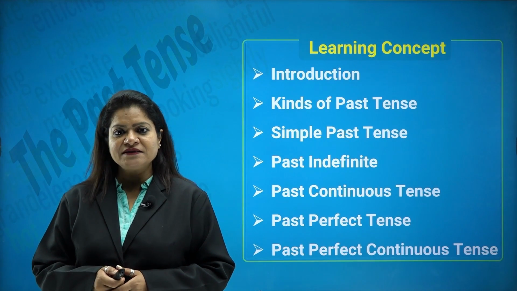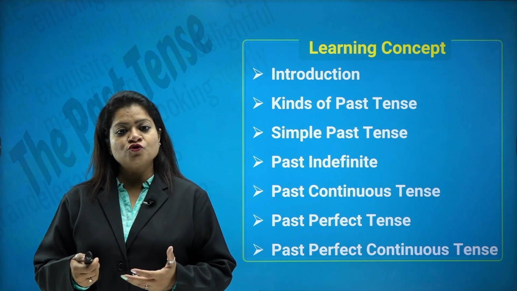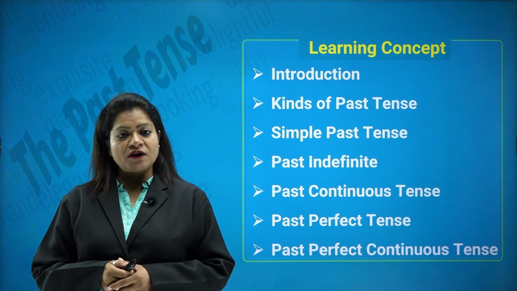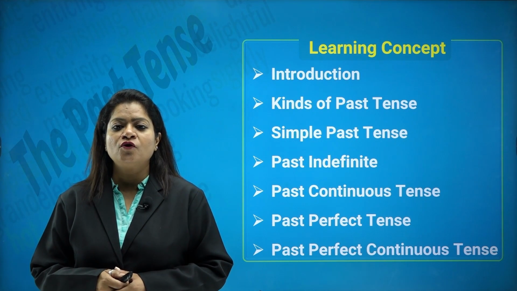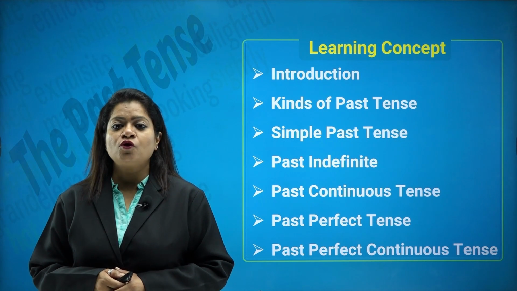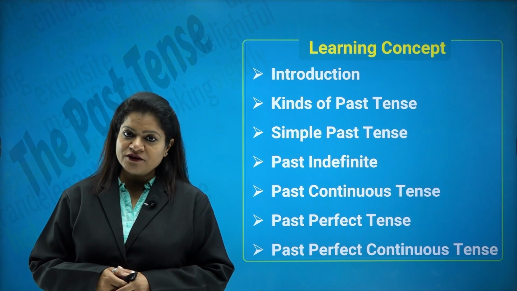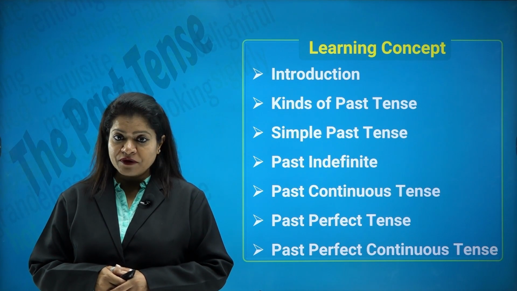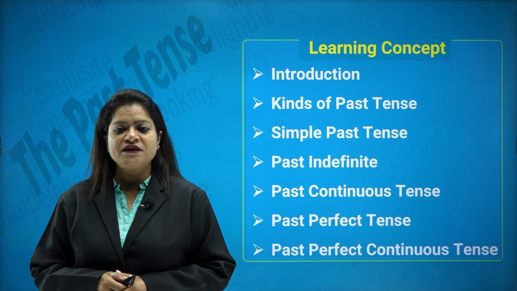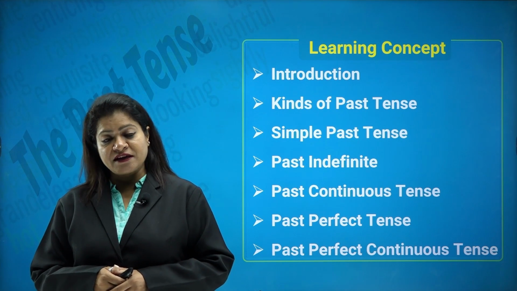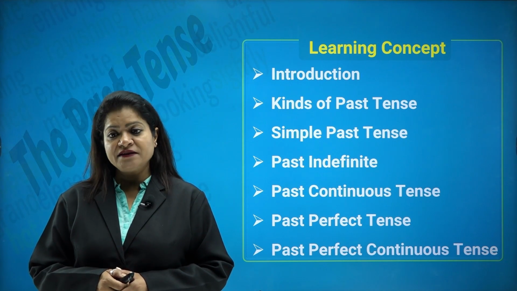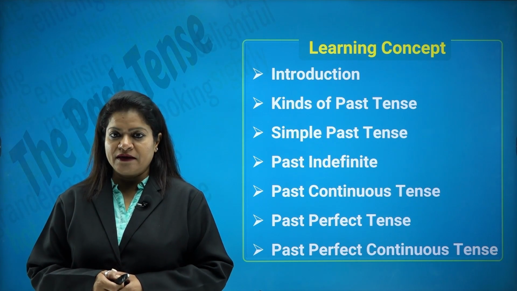So, what is past tense? It is the denotion of some action that we've done in the past or yesterday or last year or last week and we talk of it today. And in this module, what are we going to learn about? We are going to talk of the past tense, the kinds of past tense which are simple past tense, past indefinite, past continuous tense, past perfect tense and past perfect continuous tense. So, simple past and the past indefinite is similar in its sense, but we can denote it with two names.